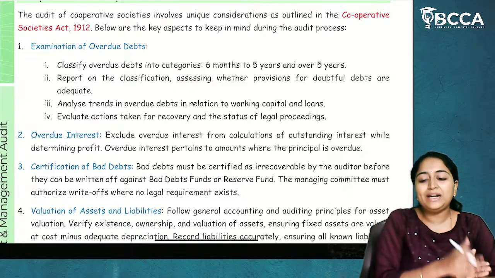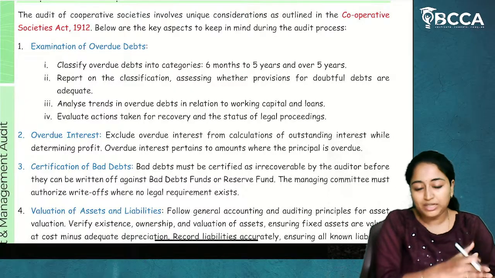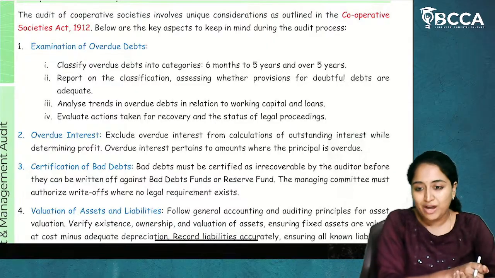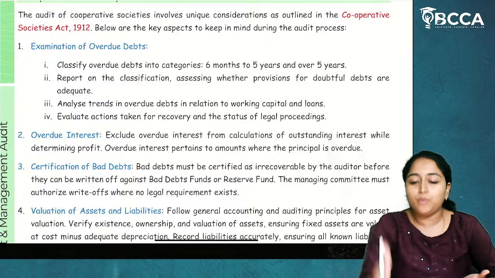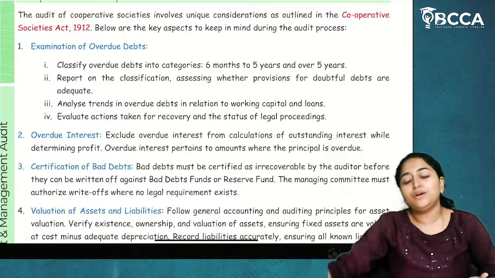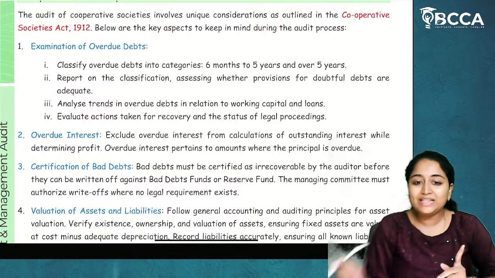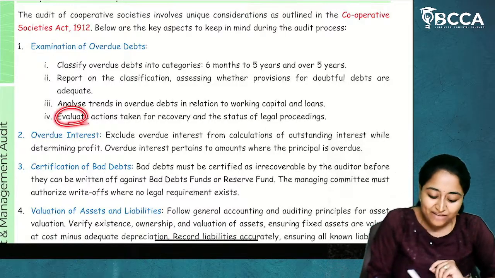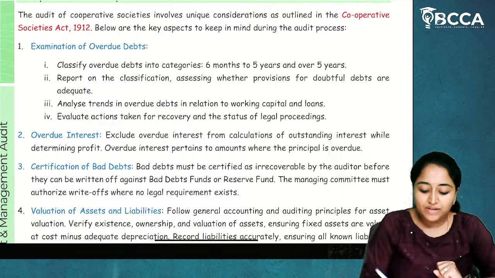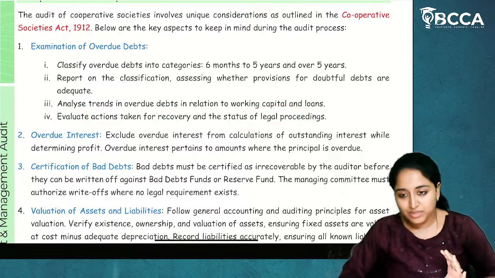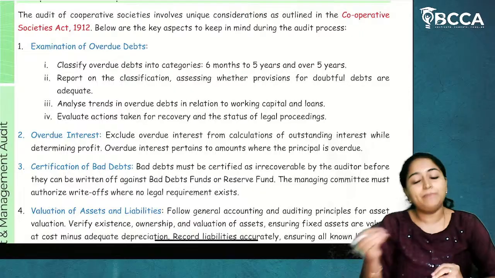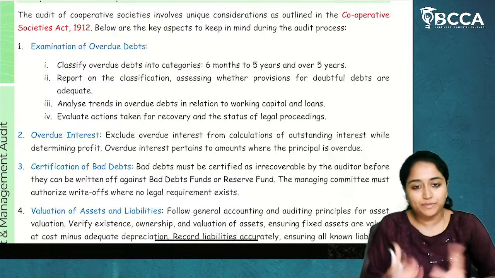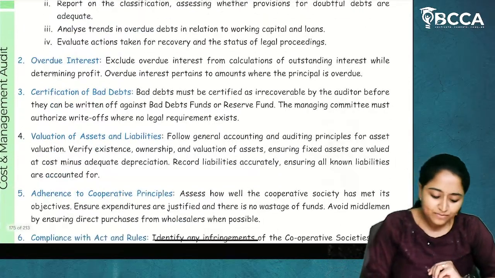How these bad debts or overdue credits are affecting your working capital and how you are going to take the loans, regarding that, assessment has to be done. Evaluate actions taken for recovery and status of legal proceedings.